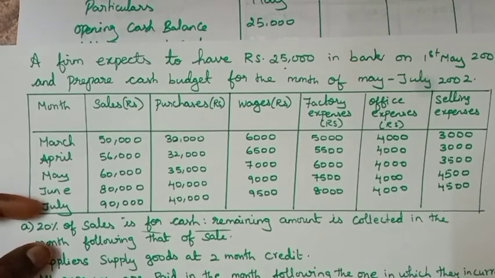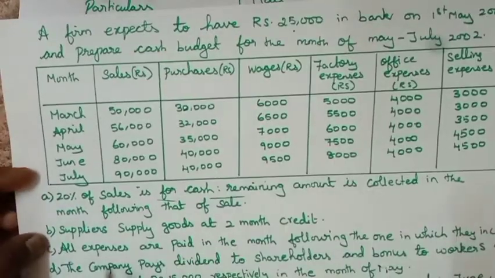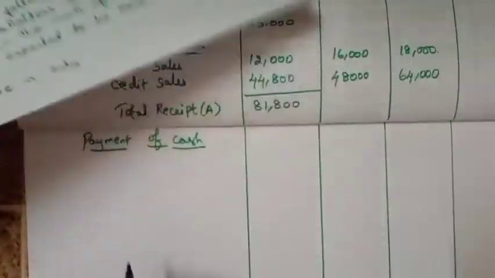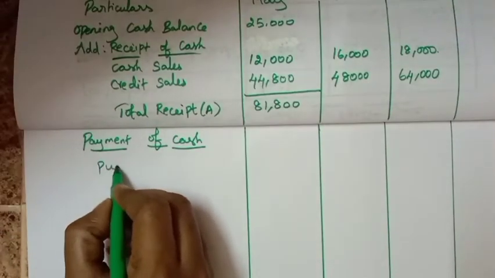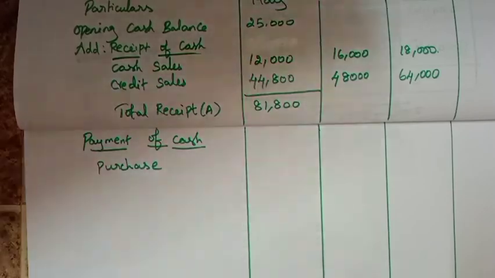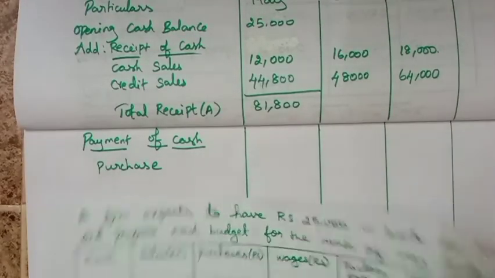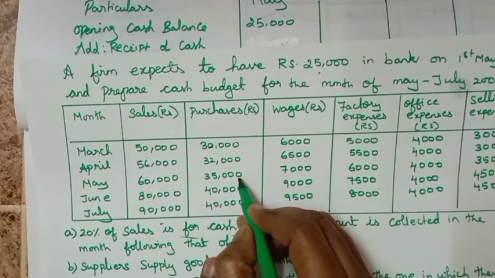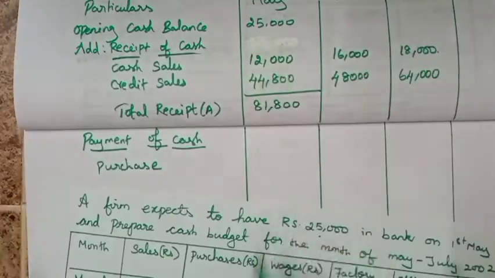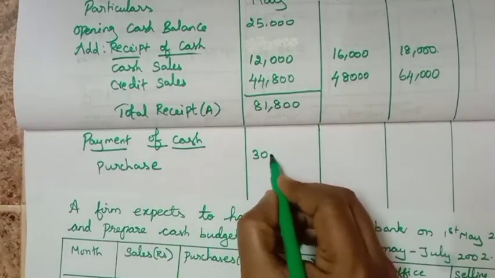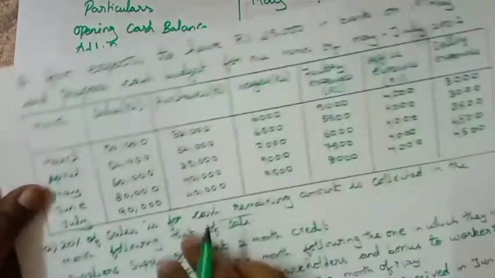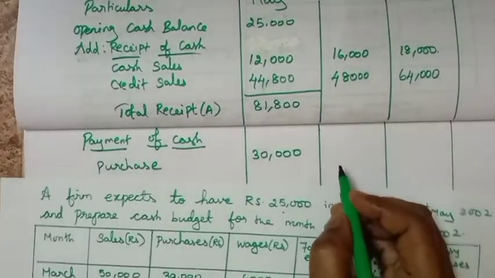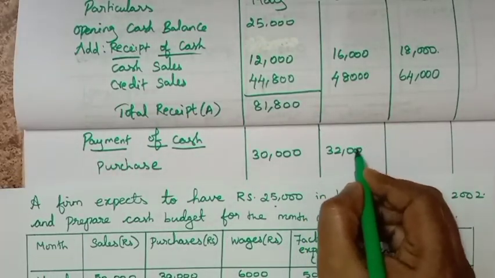Second one, the supplier supplies goods at 2-month credit. That means purchase. 2-month credit means March's 30,000 is transferred to May. In the month of May, 30,000. Next, April's 32,000 is transferred to June. Next one, 32,000, and last one, 35,000.